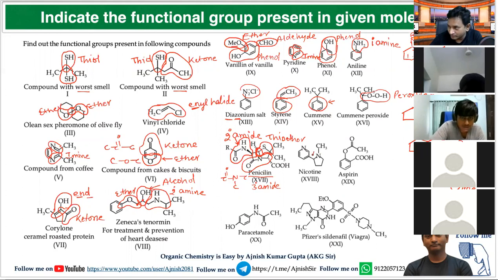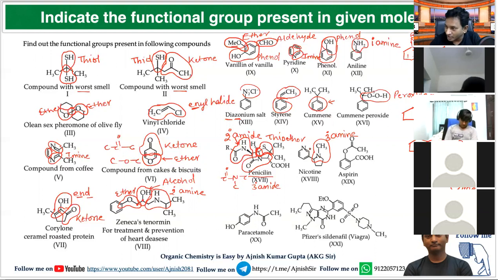Now think for this one. Nitrogen is connected with carbon, not CO. What is this? Amide or amine? Amine. Primary, secondary, or tertiary? Tertiary. This is a tertiary amine. So the difference must be clear: what is a tertiary amine and what are tertiary amides?